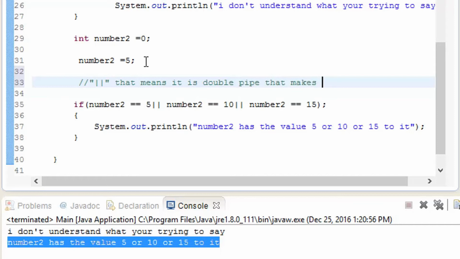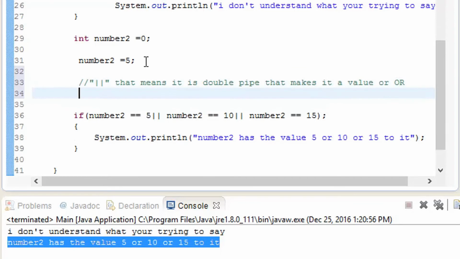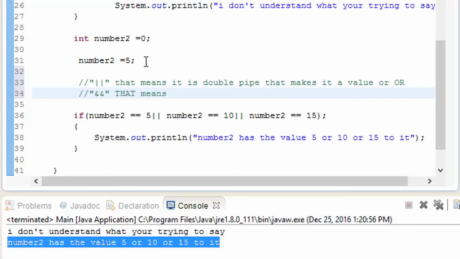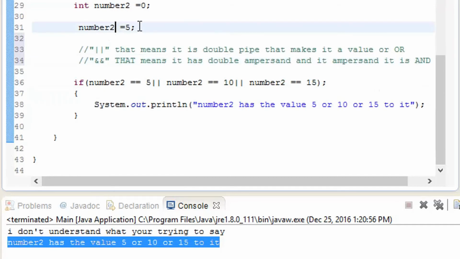That makes it a value of OR, and here I add, if there is OR there must be an AND, and I add ampersand to it. That means it has double ampersand and it makes an AND, and add number 3 value to it.